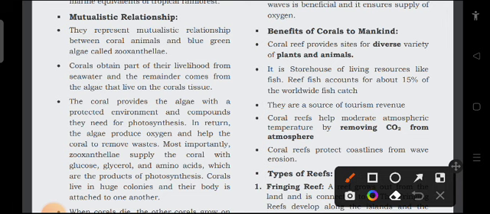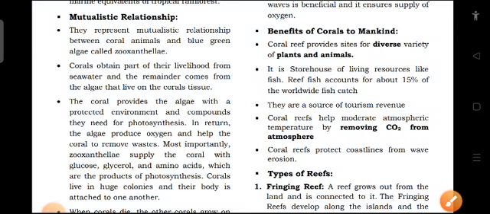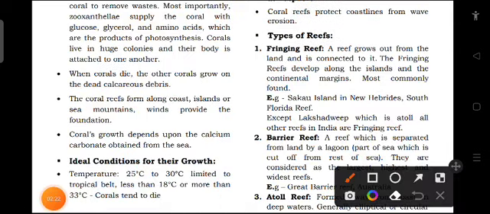For example, coral gives them shelter and compounds needed for photosynthesis. In return, the algae, that is zooxanthellae, give the coral food: glucose, glycerol and amino acids, which are the products of photosynthesis. Corals live in huge colonies and their bodies are attached to one another.